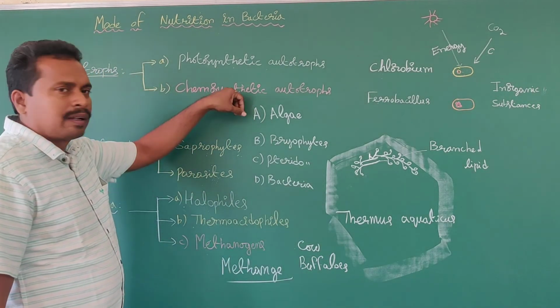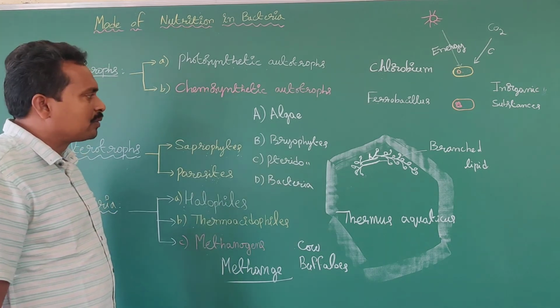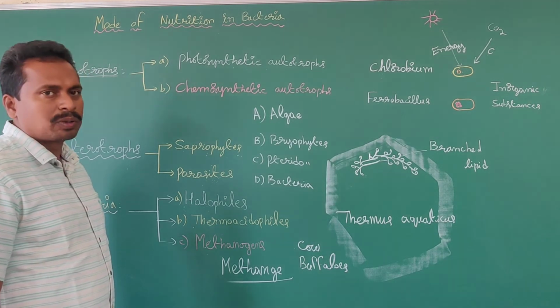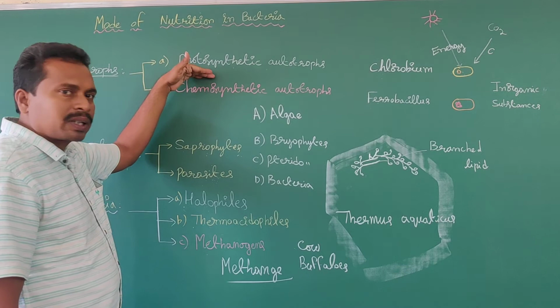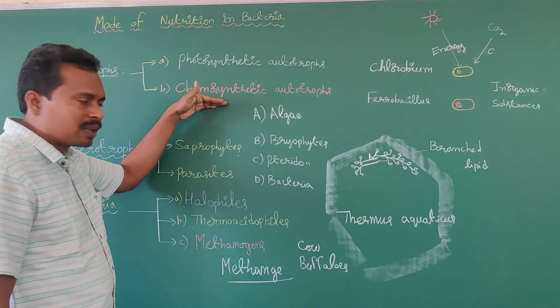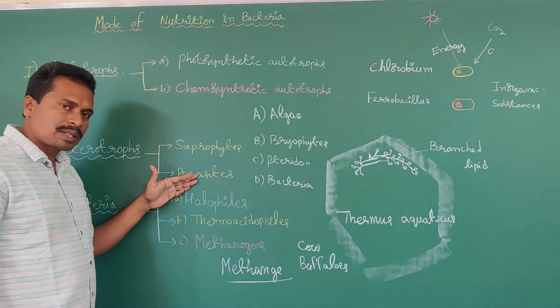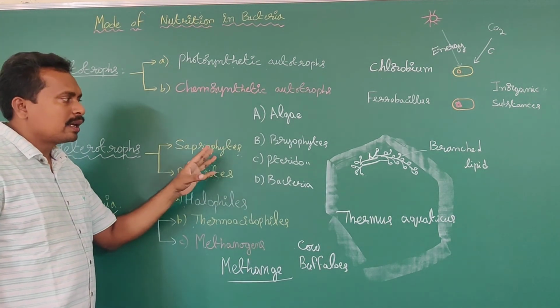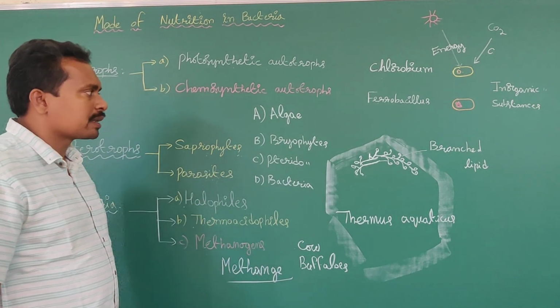Generally, algae are involved in only the autotrophic mode of nutrition. Bryophytes, autotrophic mode of nutrition. Pteridophytes, autotrophic mode of nutrition. Bacteria are involved in photosynthetic autotrophic, chemosynthetic autotrophic, saprophytic, and parasitic modes of nutrition. Different types of bacteria are involved in different kinds of nutrition.